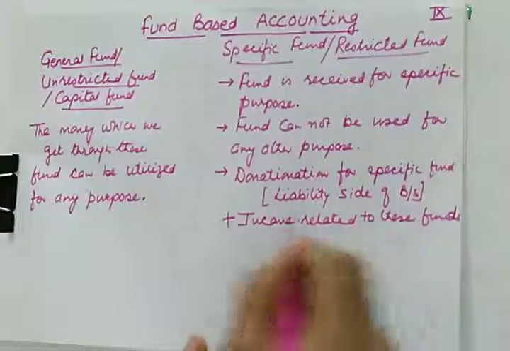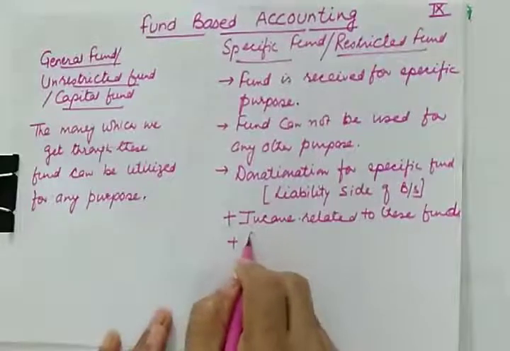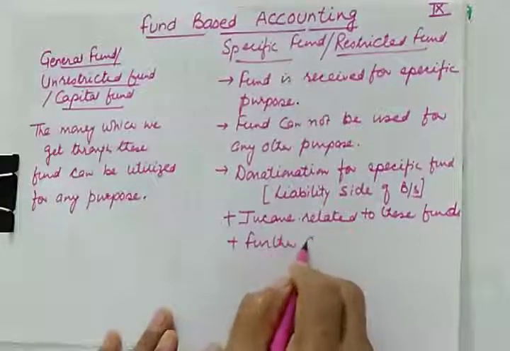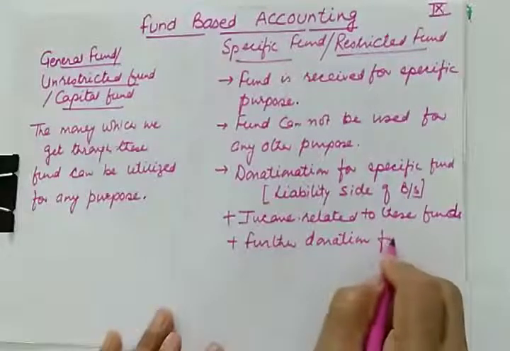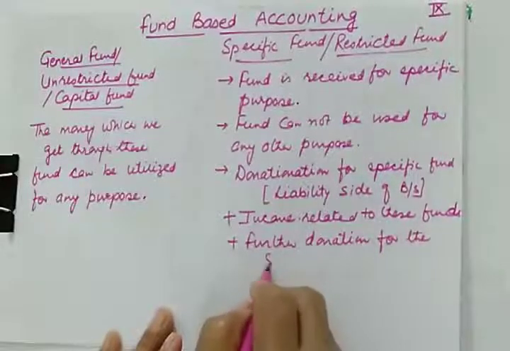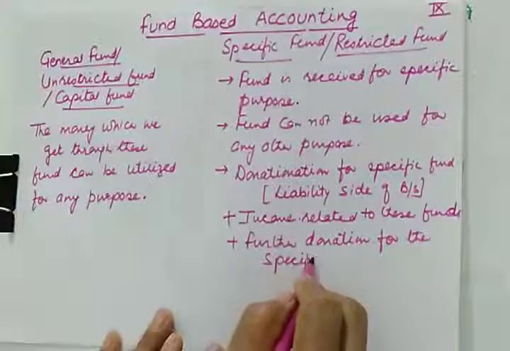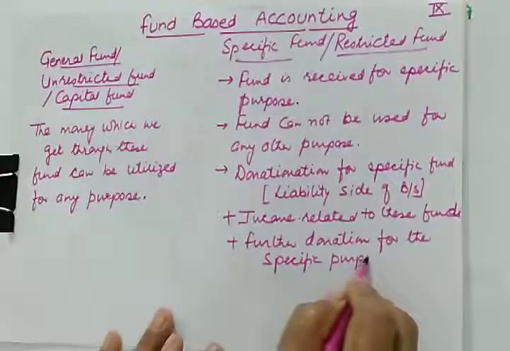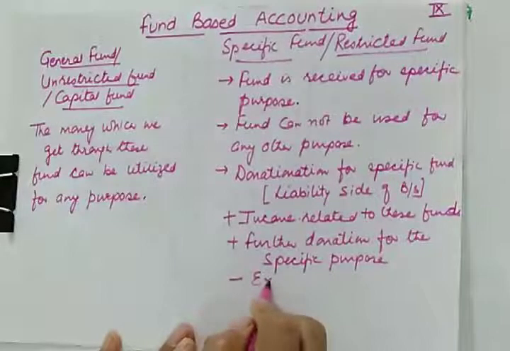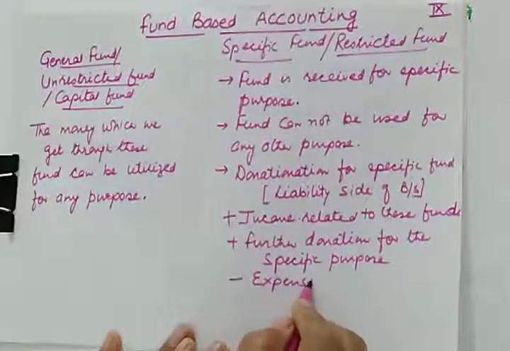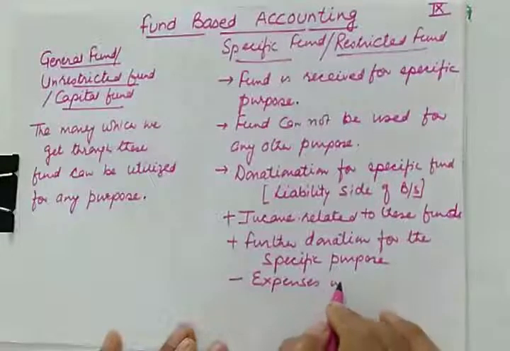Sometimes we receive further donations during the year. Further donations for the specific purpose will be added. And if you have incurred some expenses, then the expenses will be deducted from these funds.